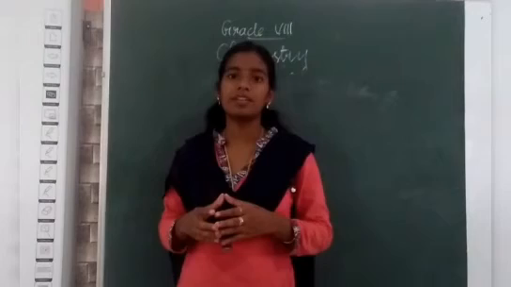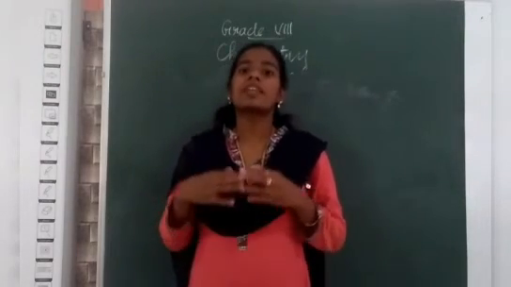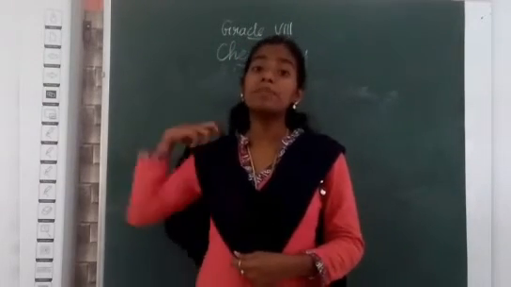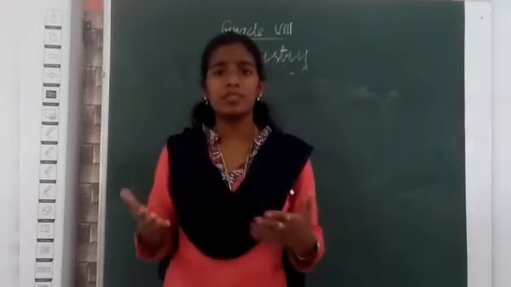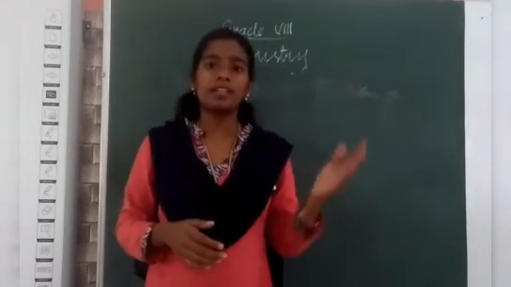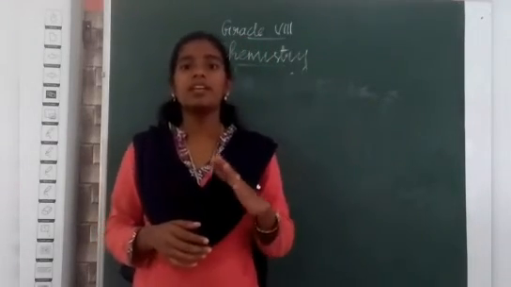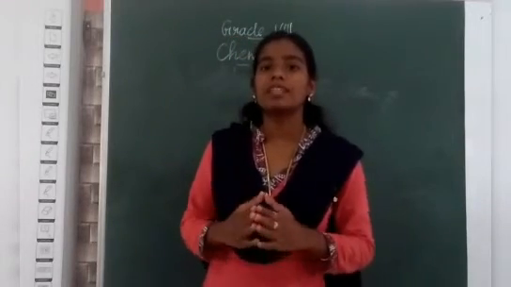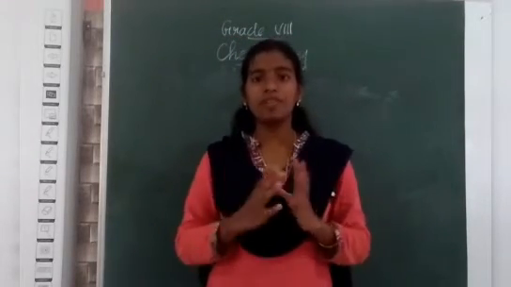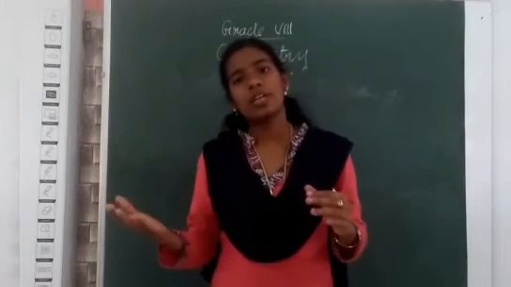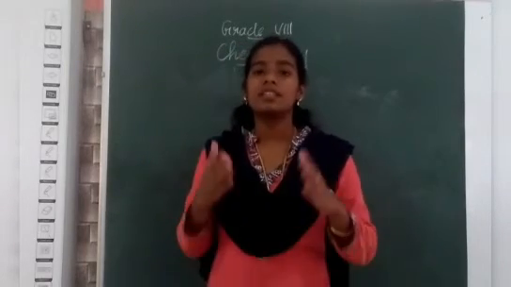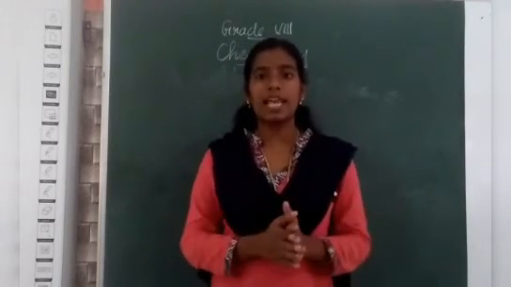What is an emulsion? Emulsion is a mixture of immiscible liquids, any two immiscible liquids like water and kerosene, or water and oil. These are immiscible liquids, and their mixture is an example of a colloid. By this we can end today's class.